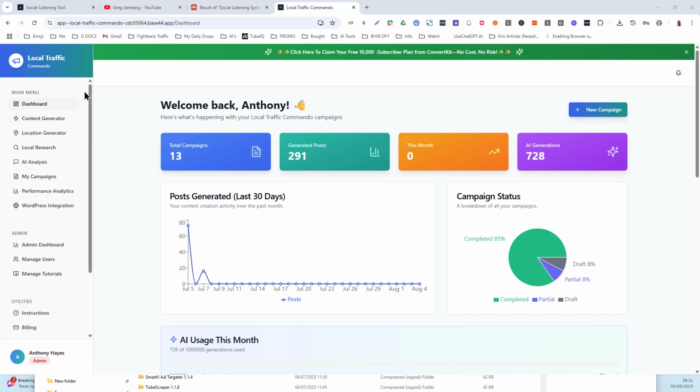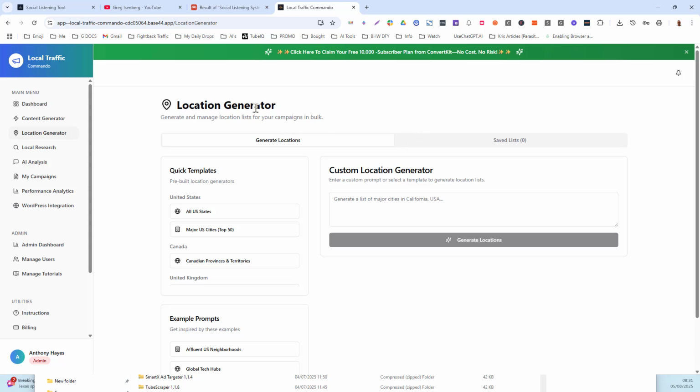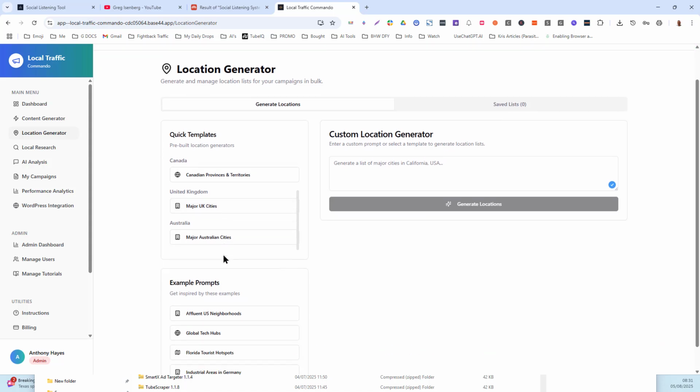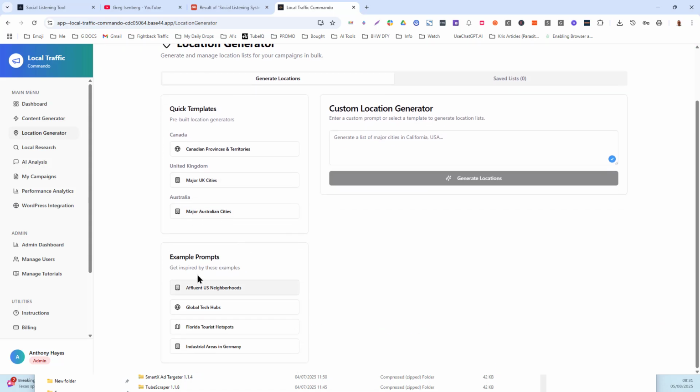Okay, before I go further, first you'll notice that we've added a couple of extra tools. We've got the local generator tool in here, and what we can do is get creative with this. You can ask it to give you all US states, major cities, top 50 major cities in the US, Canada, provinces, territories, all this stuff in here. But you can also do some very specific prompts in here as well.